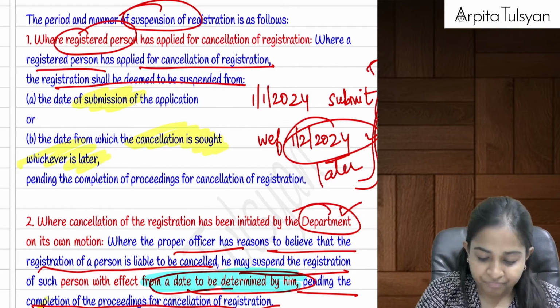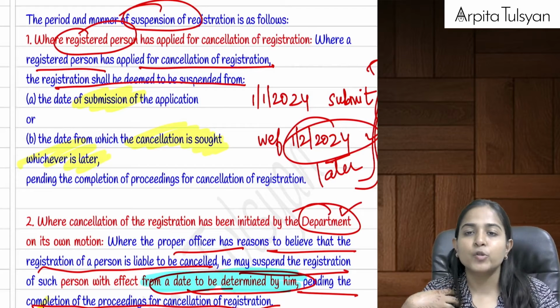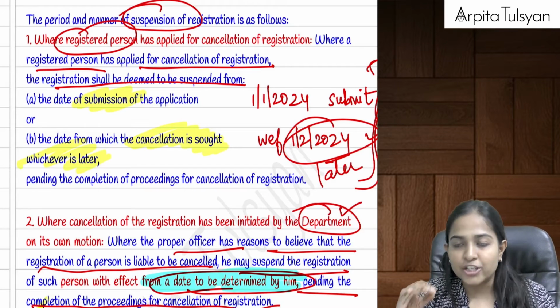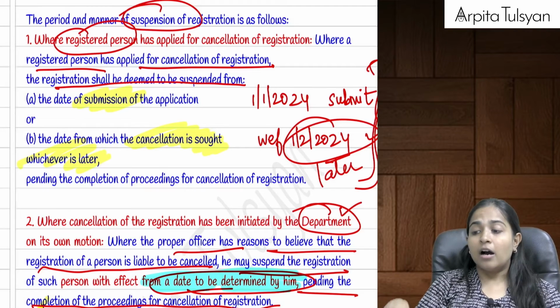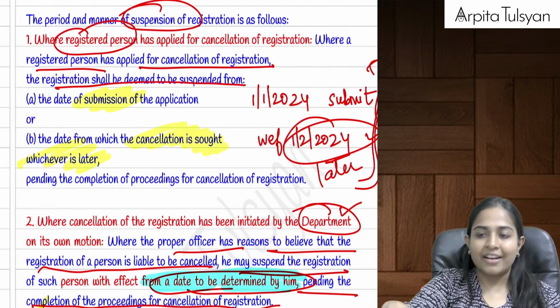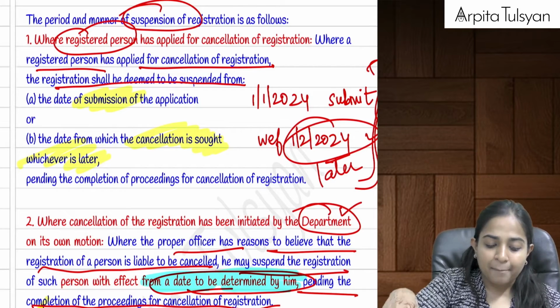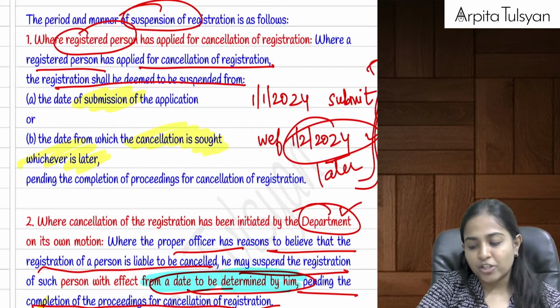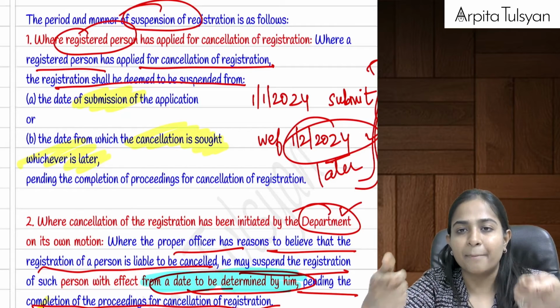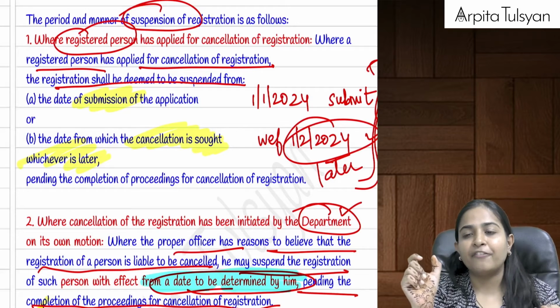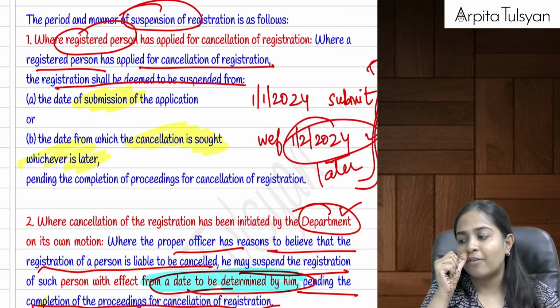Now listen. Let's say I have suo motu applied for cancellation of registration, then in that case, imagine I went for cancellation, but the department temporarily suspended. So suspension will be applicable from which date? Suspension will be applicable from the date on which I am submitting the application for cancellation, or the with-effect-from date which I am telling the department that I want it cancelled from.